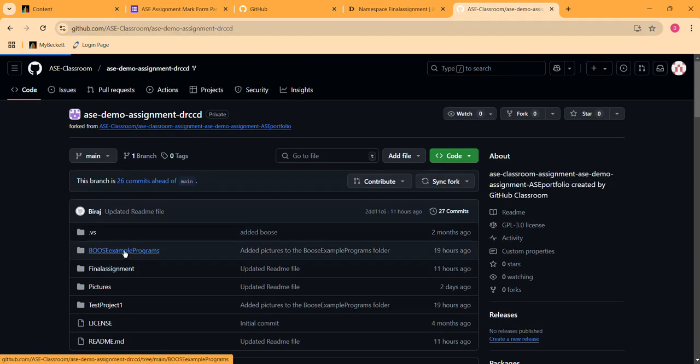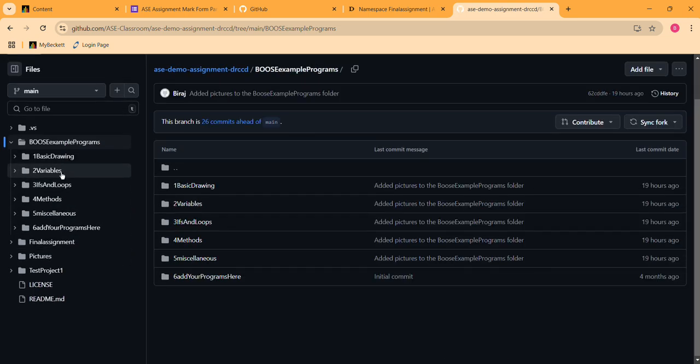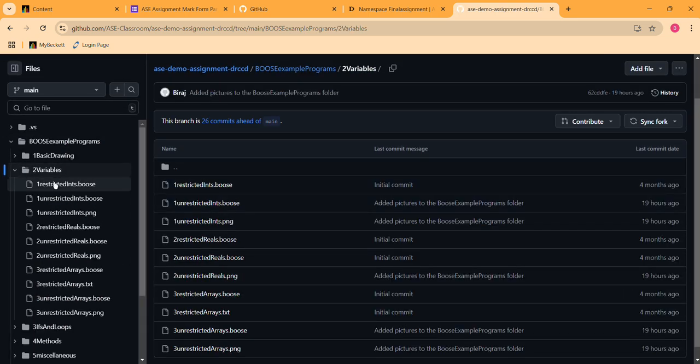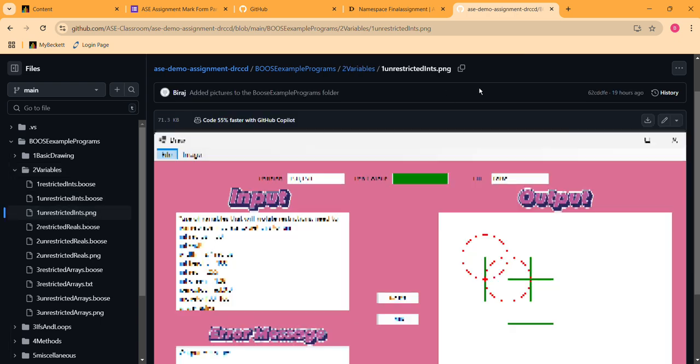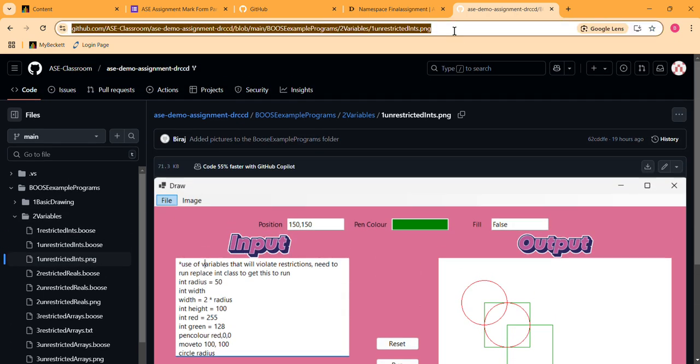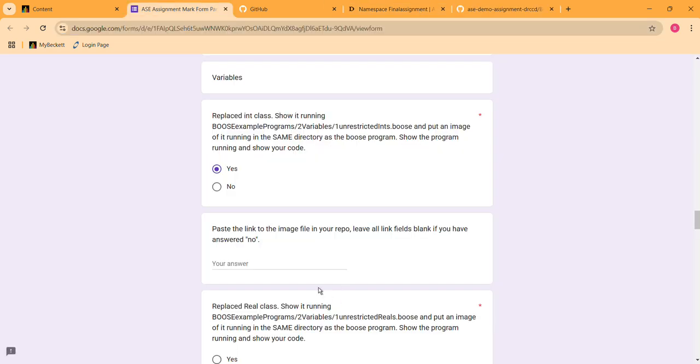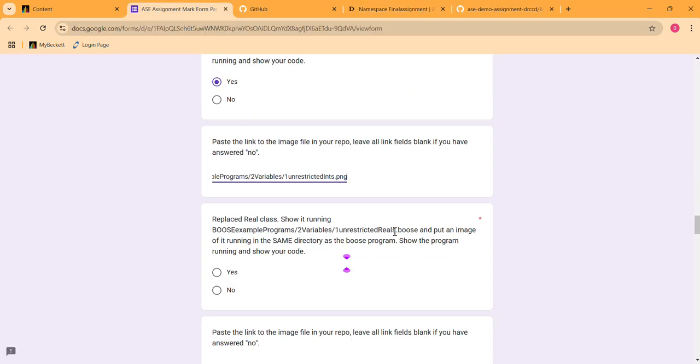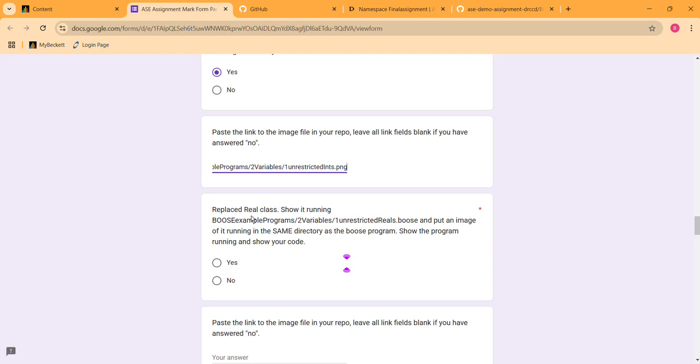Here in Boost programs, variables, and unrestricted int png. Here, exactly similar to my file. So this is the link to the repo. Show it running unrestricted reals. Yes, I have done this as well.